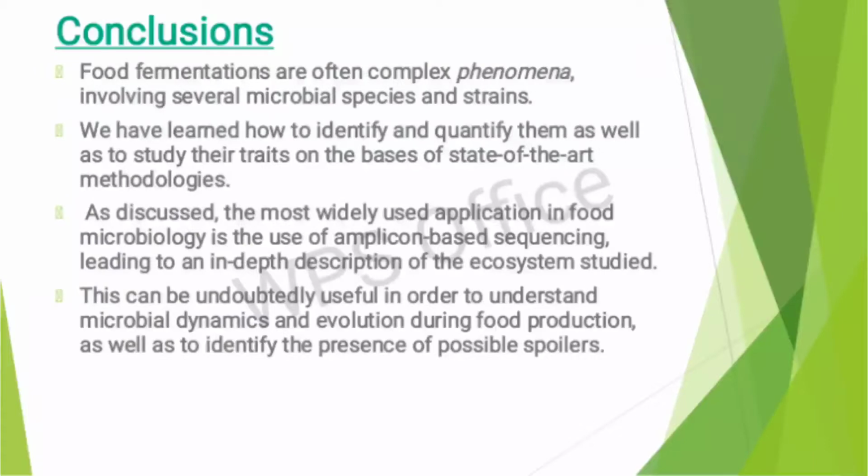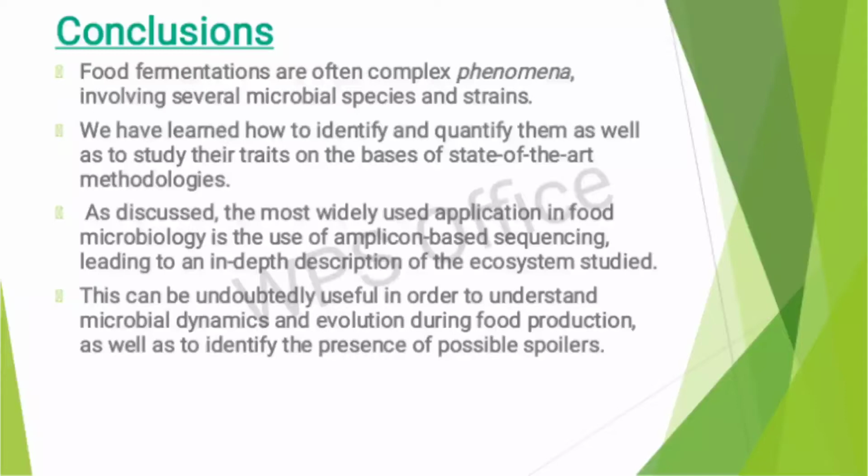So, coming to the conclusion part, food fermentations are often complex phenomena involving several microbial species and strains. We have learned how to identify and quantify them as well as to study their traits on the basis of state-of-the-art methodologies.